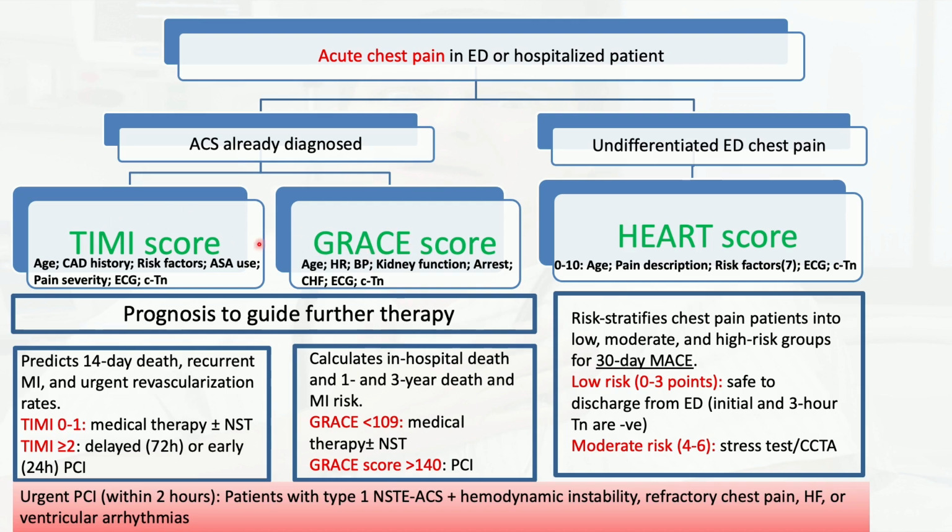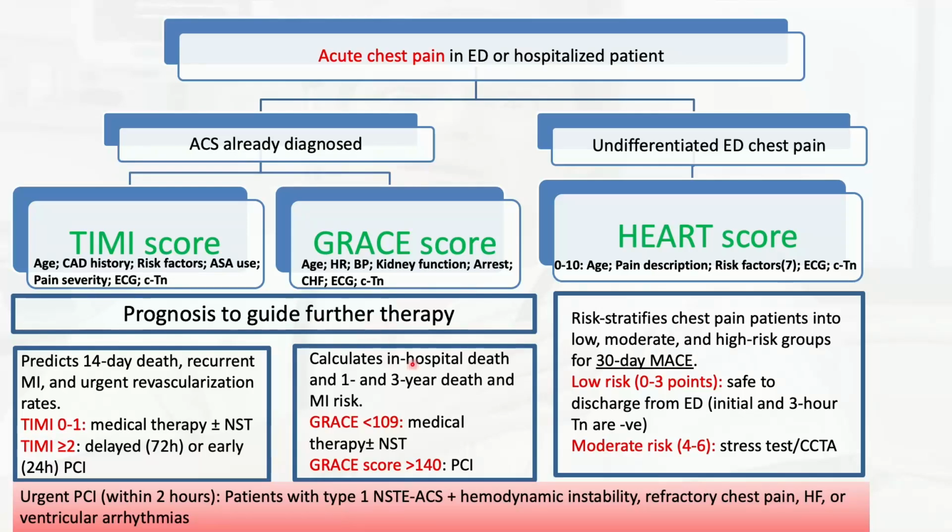The goal of these scores is based on the fact that you're already suspecting ACS, or already diagnosing ACS based on the history, the ECG, and the troponin. And then you want to know what to do with this ACS. Should I just manage it medically, or do they need to go to left heart cath, coronary angiography? And if they need to go, do they need to go right away? Do they need to go within 2 hours? Do they need to go within the next 24 hours, or can I wait a day or two, obviously after a cardiology consultation?